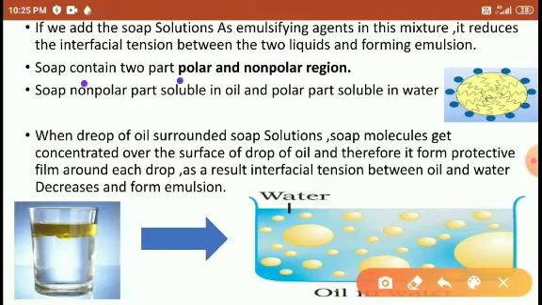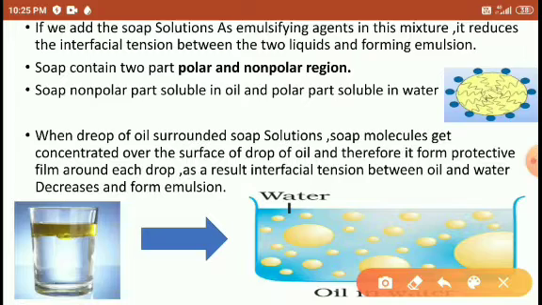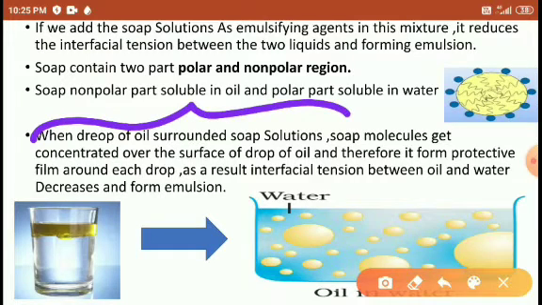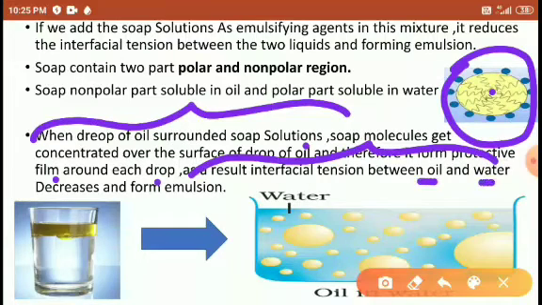So soap contains two parts, polar and non-polar. The non-polar part is soluble in oil and the polar part is soluble in water, students. Right, students. This is a drop of oil surrounded with the soap solution. The soap molecules get concentrated at the surface of the oil drop, therefore it forms a protective film around each drop. As a result, the interfacial tension between the oil and water decreases and forms an emulsion.